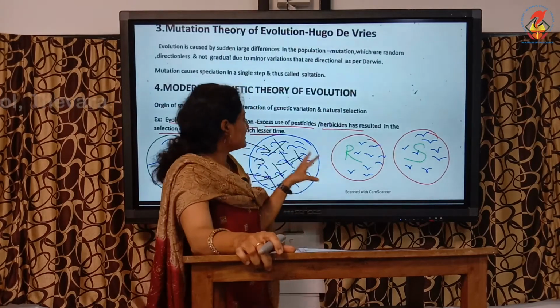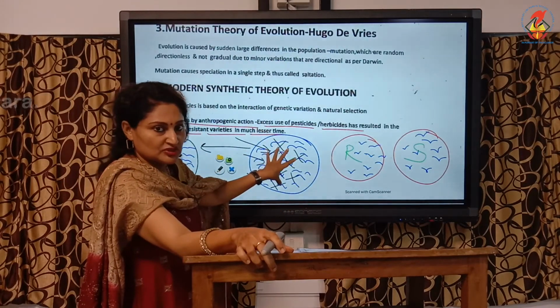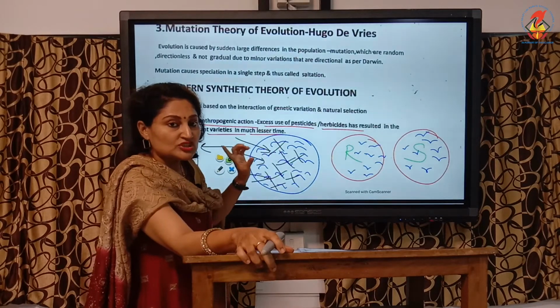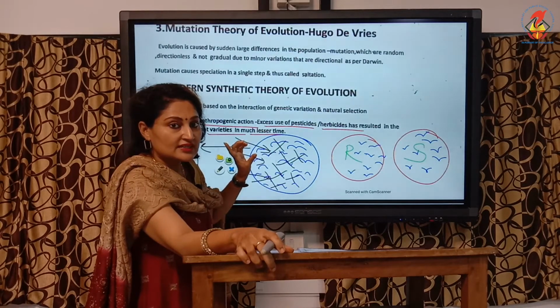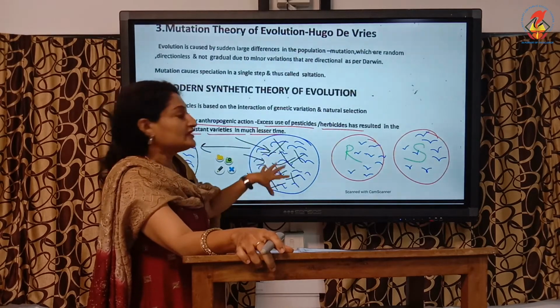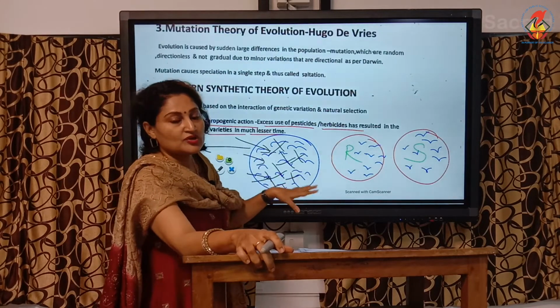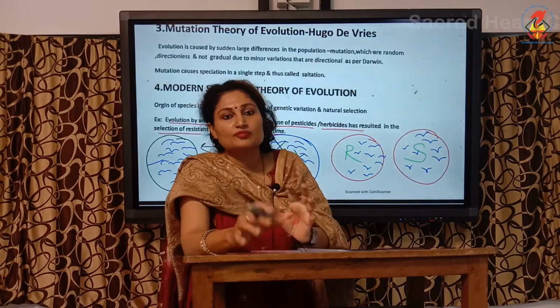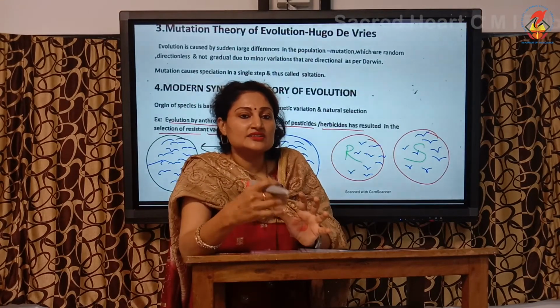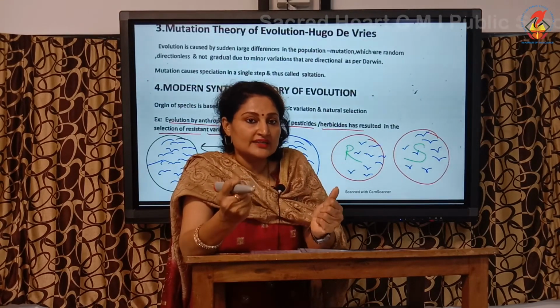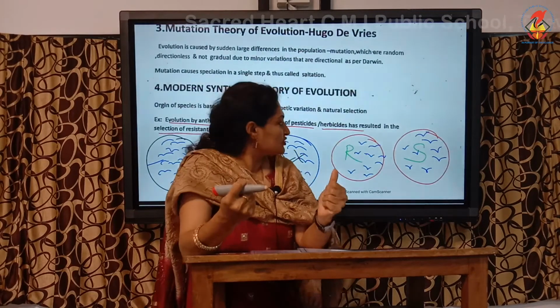Here, when DDT is present, which mosquito will have survival advantage? The resistant form. When DDT is absent, which mosquito will have the survival advantage? The sensitive form.